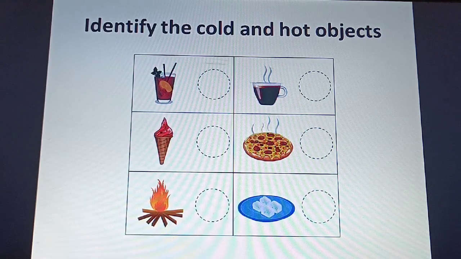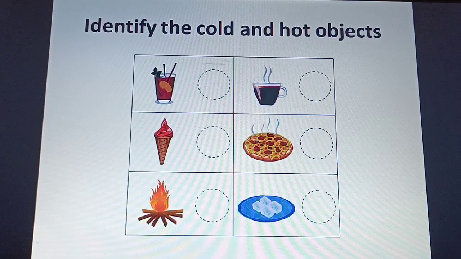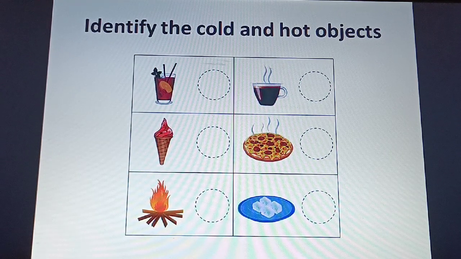Now if you have identified, first one is juice, isn't it? Juice, is it hot? No, it is cold. Second is ice cream, cone ice cream. Ice cream is very cold. Third is fire. Fire, is it cold? No, it is very hot.